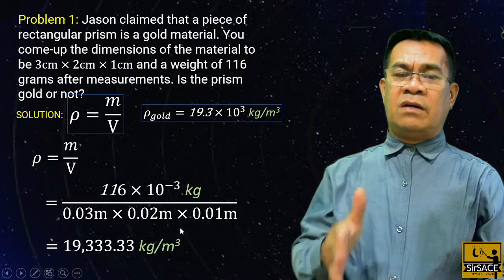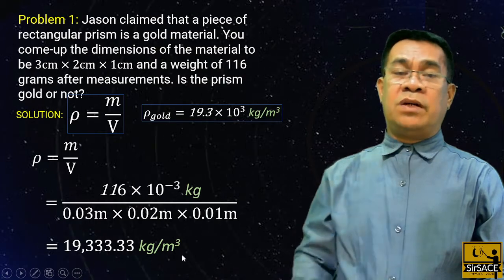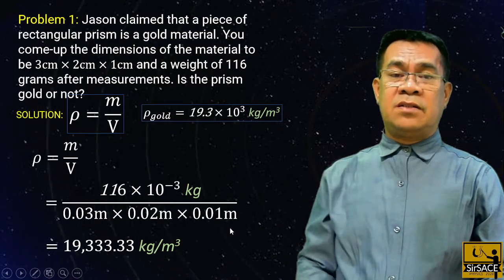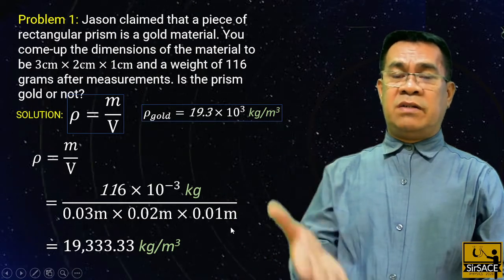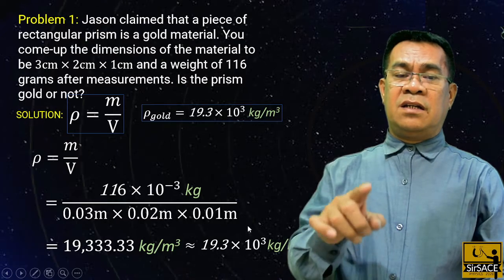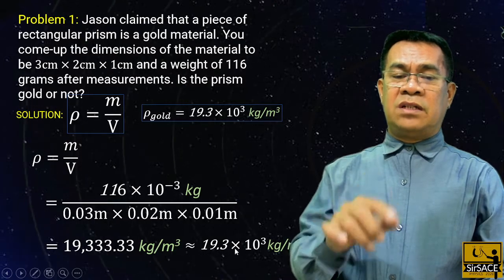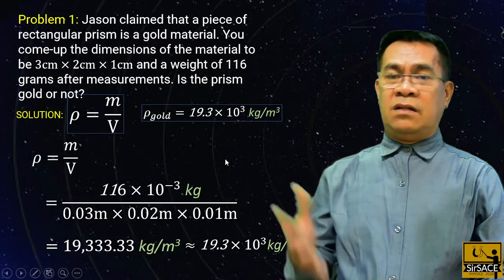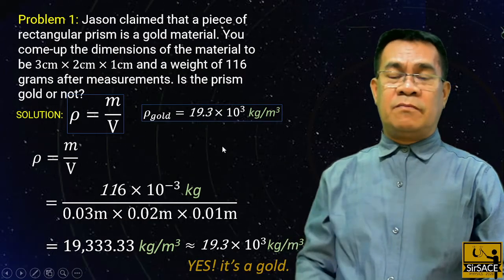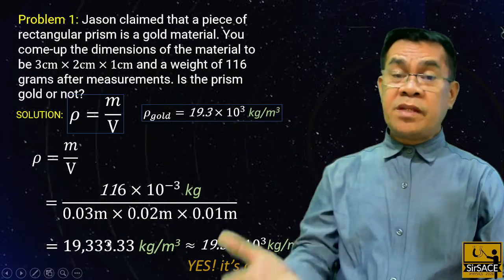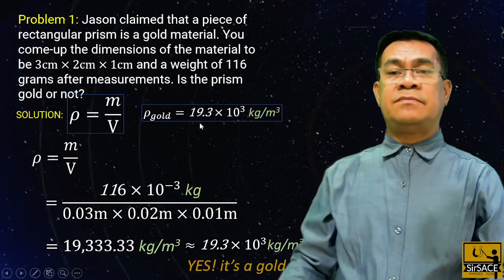19,333.33 kilograms per cubic meter. When you compare this, take the percent difference. Surely, this answer is very much less than 10 percent. So, therefore, we can say that this is very close to 19.3 times 10 raised to 3 kilograms per cubic meter. Then the answer is yes, it's gold. It's not fake, because the calculated density is very close to the ideal one.